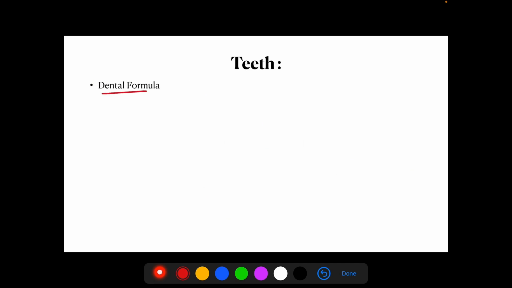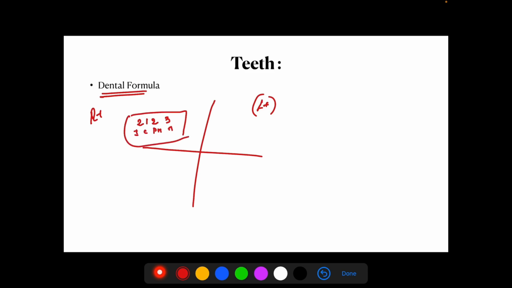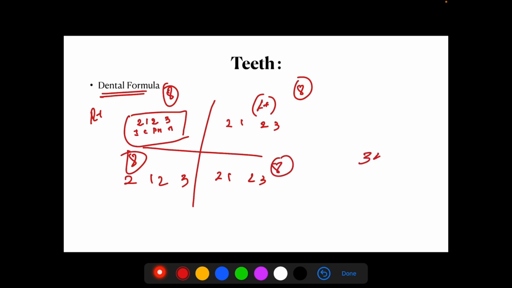Okay. What do you mean by dental formula? You can divide your mouth by up and down and right and left. So totally 4 quadrants. In each quadrant you have 2 incisors, 1 canine, 2 premolars and 3 molars. So 2, 1, 2, 3. Likewise in each quadrant you have around 8 teeth. So totally 8 fours are 32 teeth. This is known as dental formula.